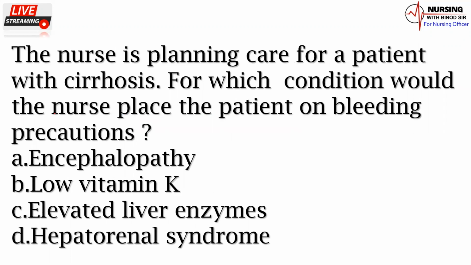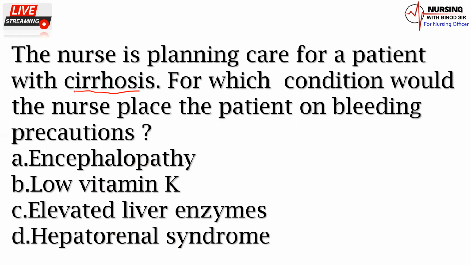The nurse is planning care for a patient with cirrhosis of liver. For which condition would the nurse place the patient on bleeding precaution? Encephalopathy, low vitamin K, elevated liver enzyme, hepatorenal syndrome.